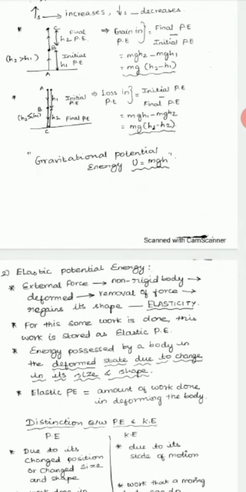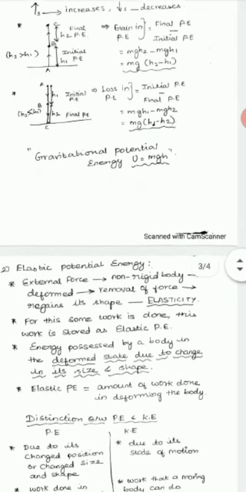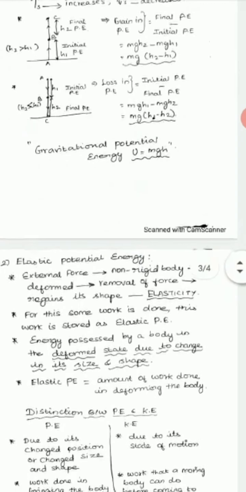So the next case is the body coming downwards. It comes to a certain height h1, and from there it is again coming to the ground, finally. So the initial height here is h1, and the final is h2. Here h1 is greater than h2. So there is a loss in the potential energy.